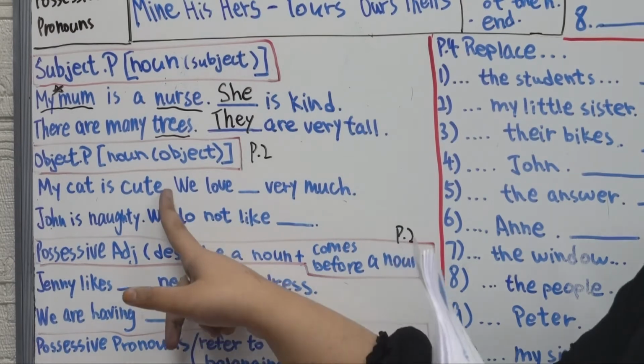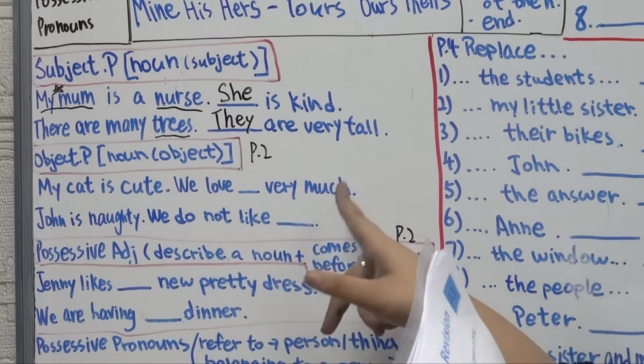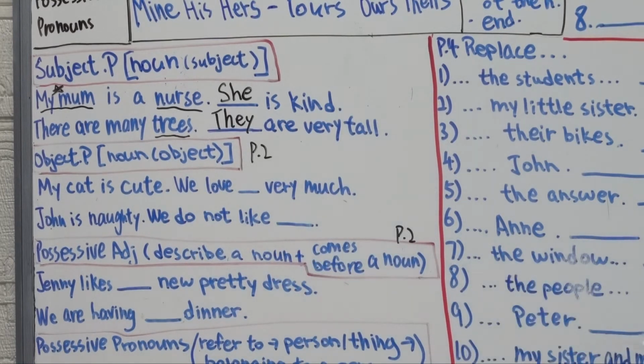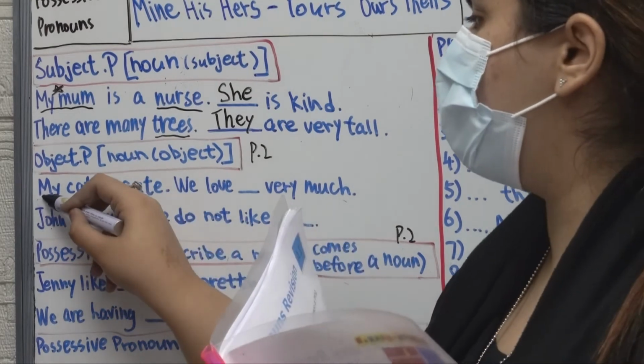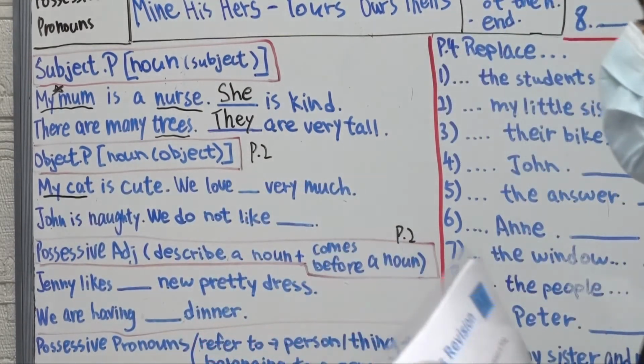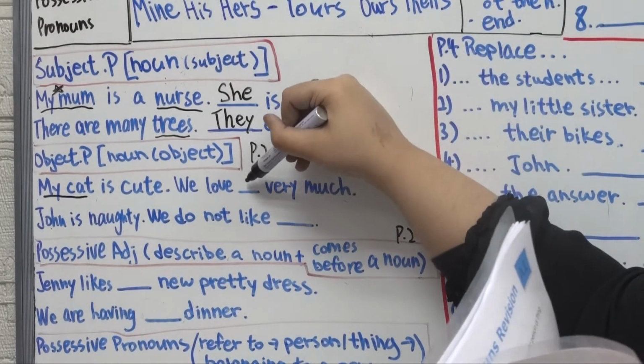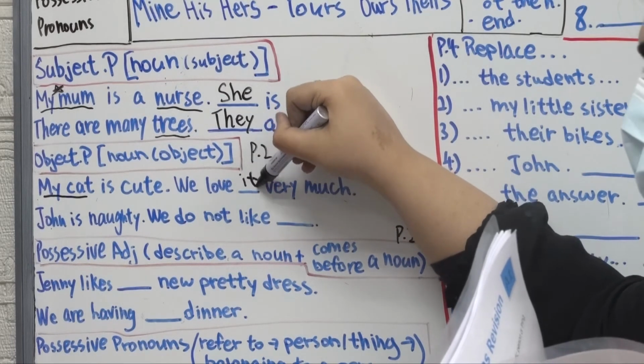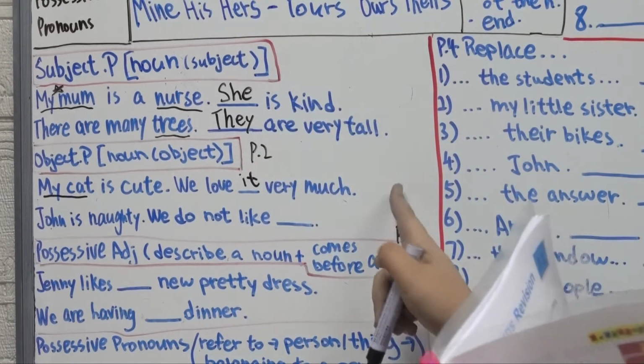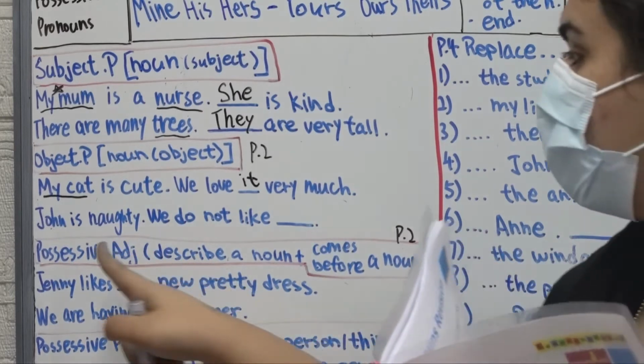My cat is cute. We love it very much. So which one is the noun here? My cat. Yes. So this is how you know we use the object pronoun it, right? For cat. Cat is an animal. That's how we use it, right? Next one.